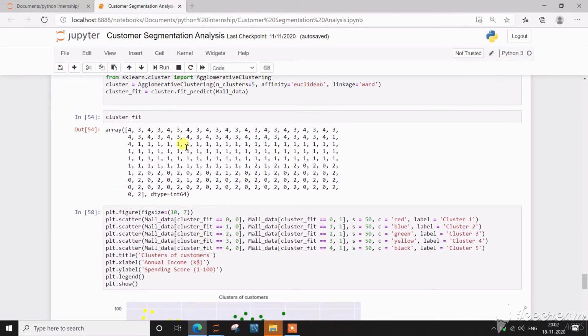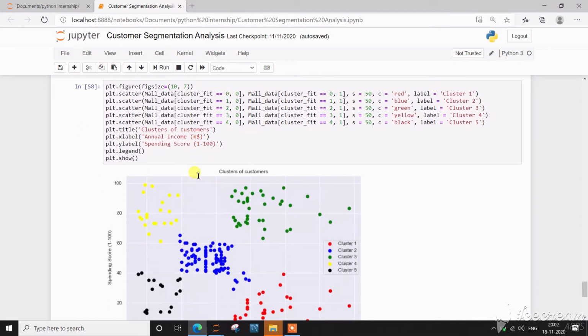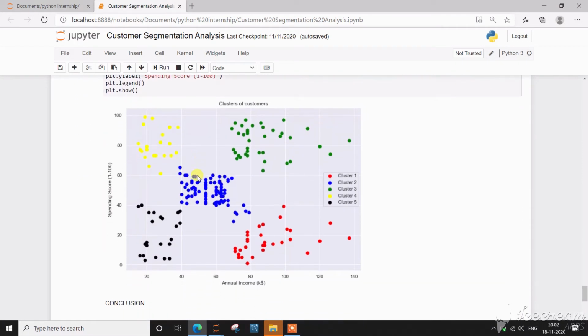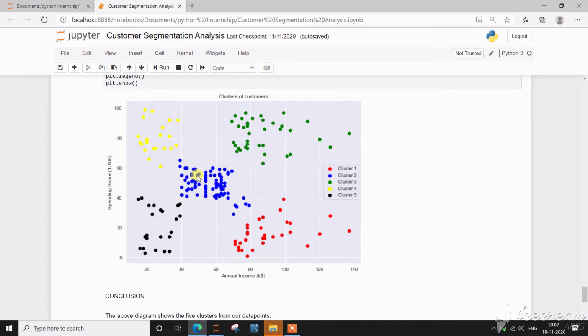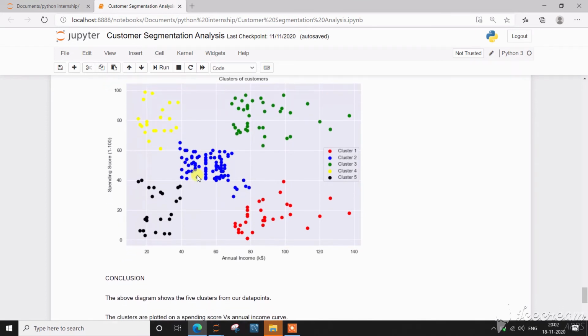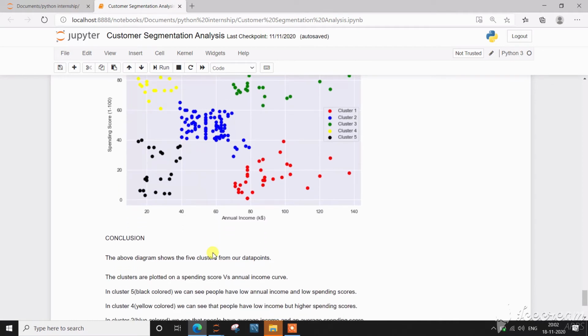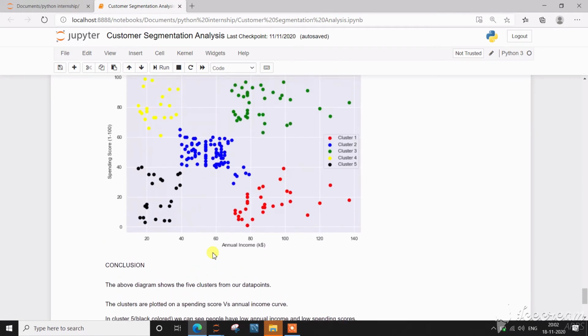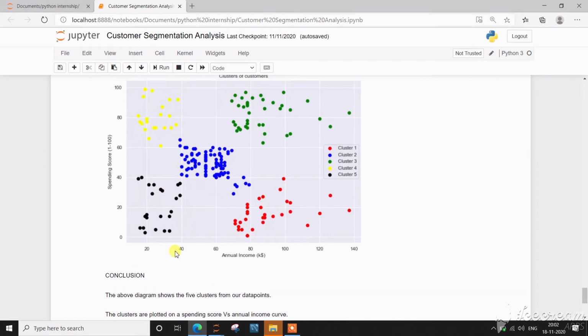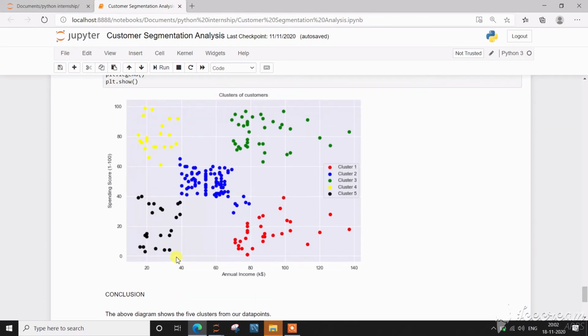So there are 5 clusters. In this graph we can see the 5 clusters, and the clusters are plotted on spending score versus annual income. So what is the conclusion? The black dotted cluster, that is cluster 5, shows that the customers have their annual income low as well as their spending score low.